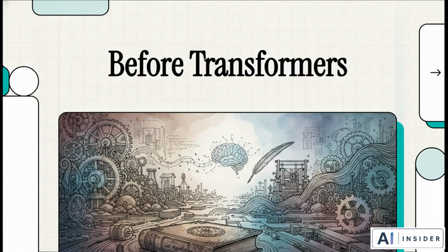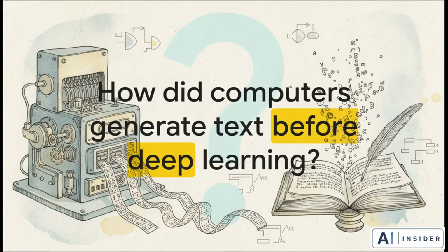ChatGPT didn't just appear overnight. It stands on over a century of mathematical ideas. So today we're going to uncover a lost piece of technological history and discover the forgotten ancestor of modern AI. Okay, let's dive right into this mystery.